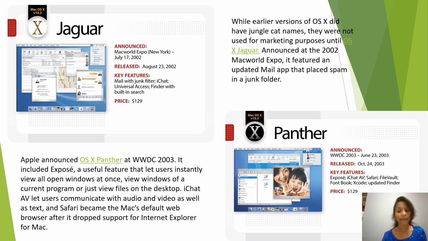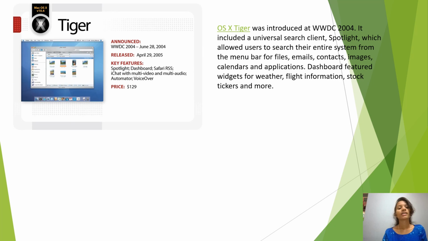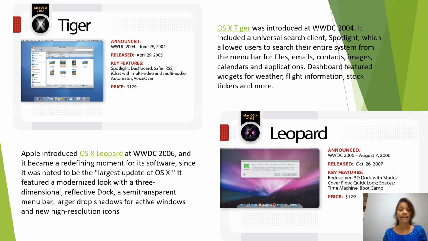Then after Panther, let us look at Tiger. Tiger was released on April 29, 2005. It was introduced at WWDC 2004. It includes Universal Search client Spotlight, which allowed users to search their entire system from the menu bar for files, emails, contacts, images, etc. The key features of Tiger are Spotlight, Dashboard, Safari RSS, iChat with multi-video and multi-audio, Automator, VoiceOver, etc.